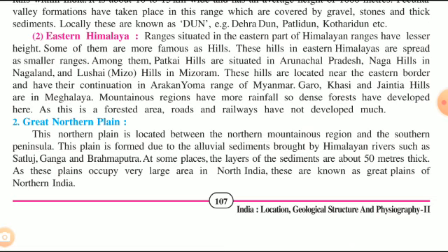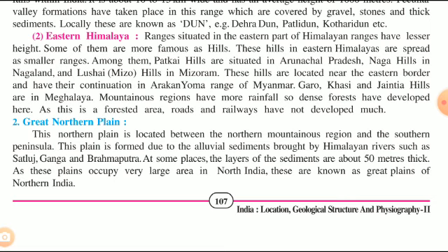All these hills are on the eastern border and are continuous with the Arakan Yoma range in Myanmar. Garo, Khasi, Jaintia hills are in Meghalaya. Rainfall in this region is very high, and therefore dense forests have developed. Because of this, railway and road transportation facilities are less developed.